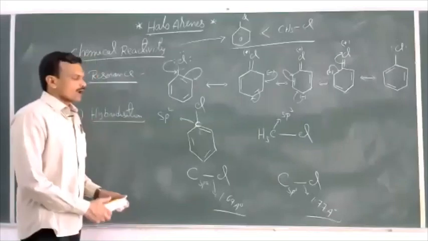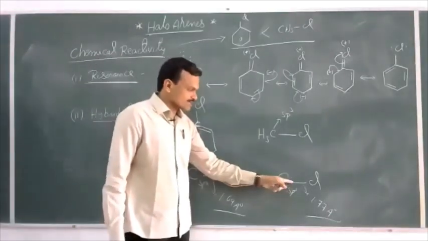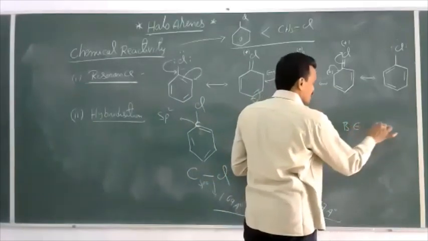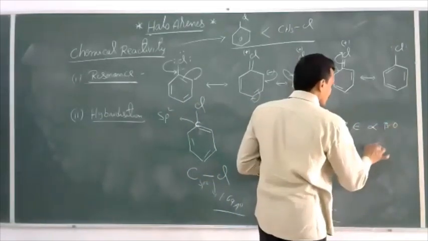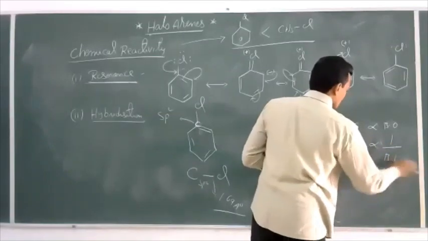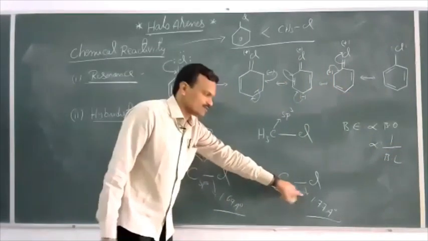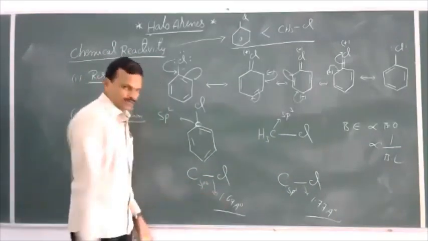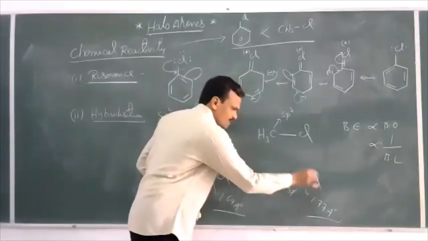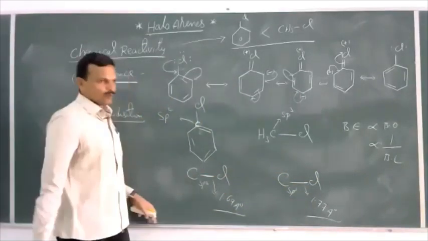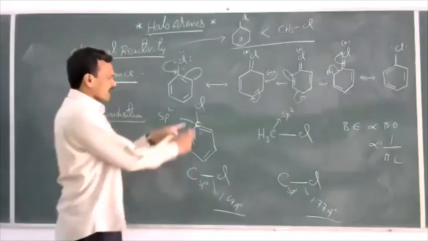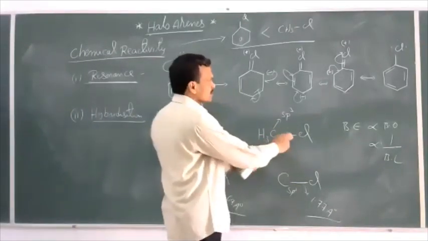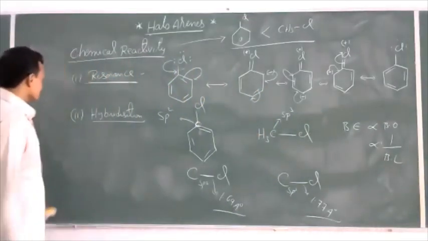As you know, as the bond length increases, bond enthalpy decreases. So bond enthalpy is directly proportional to bond order and inversely proportional to bond length. The more the bond length, the lesser the bond enthalpy. The lesser the bond length, the more the bond enthalpy. So here we require less energy, whereas here we require more energy to break the bond. That's why haloarenes are less reactive compared to haloalkanes. This is the second reason.